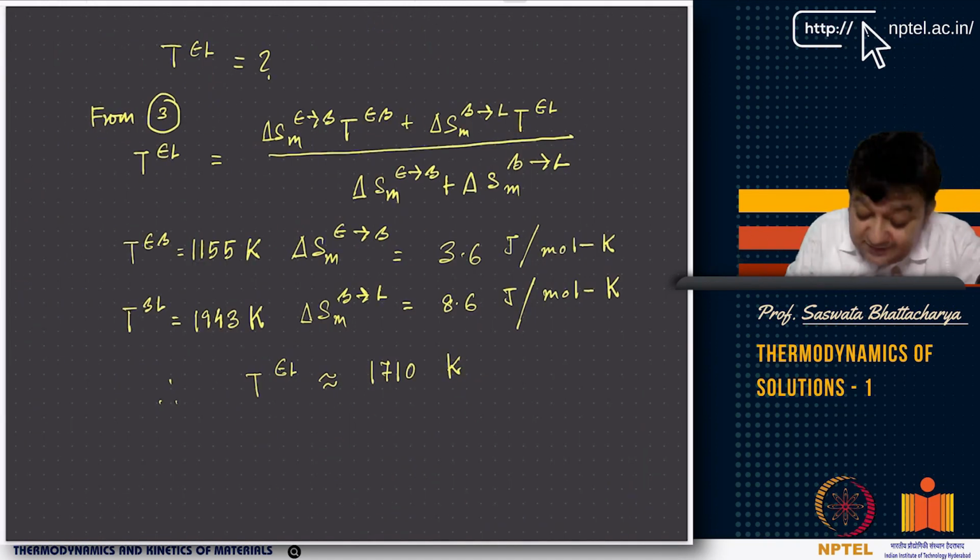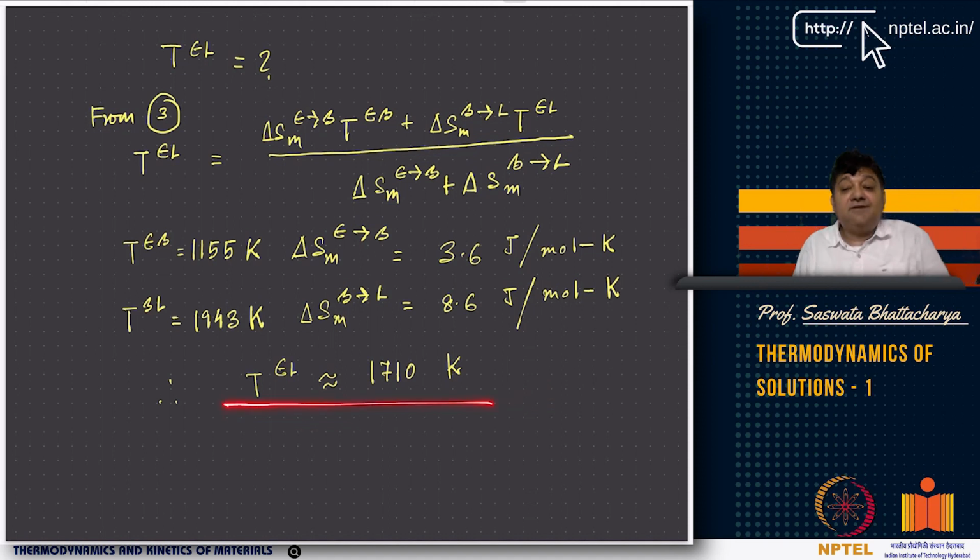So this is basically delta Sm epsilon to liquid at T epsilon liquid, right? I want to find it out, but I still do not know T epsilon liquid. Again, these we know at the transformation temperatures. Remember, we know this at T beta L, and this we know at T epsilon beta, right? But we are assuming that the values do not change at T epsilon liquid. If we use this approximation, since I know these values, I plug them in. Delta epsilon to beta is 3 plus 3.6, beta to liquid plus 8.6. So what we get is T epsilon liquid equal to 1710 Kelvin, right? We get 1710 Kelvin.